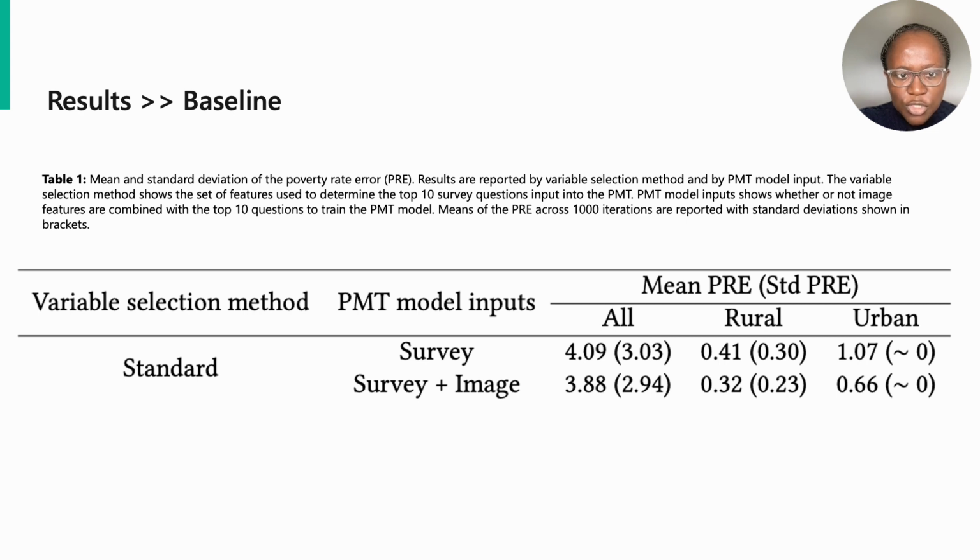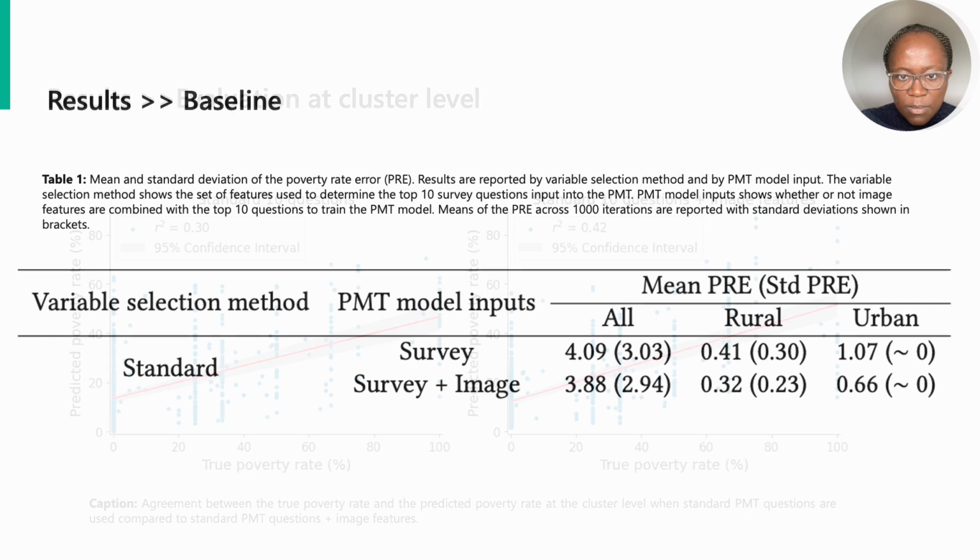An important contribution of this work is the inclusion of image features with household survey variables to enhance proxy-means testing. When images are combined with 10 standard PMT questions for Ethiopia, improvements in poverty rate estimation are observed as the error means and standard deviations in the poverty rate decrease from 4.09% to 3.88% and 3.03% to 2.94% respectively. This observation is consistent across the full test set and by urbanization level.